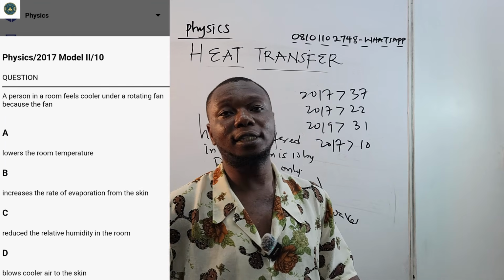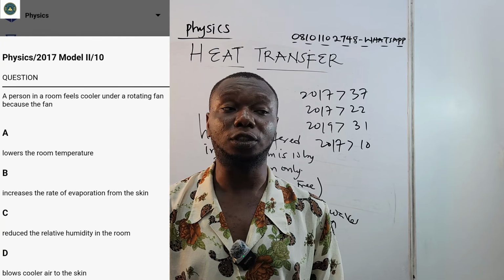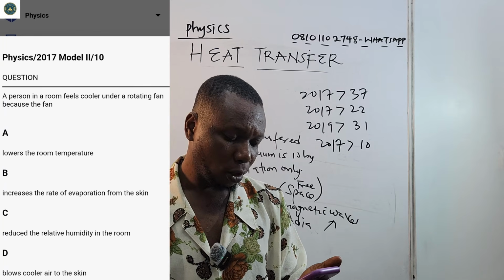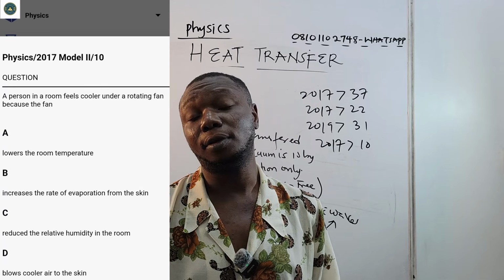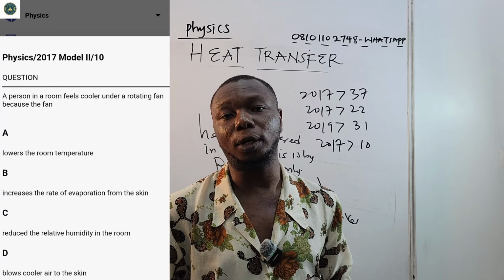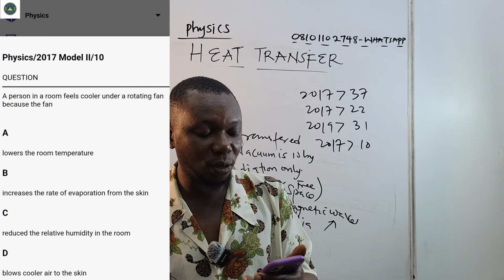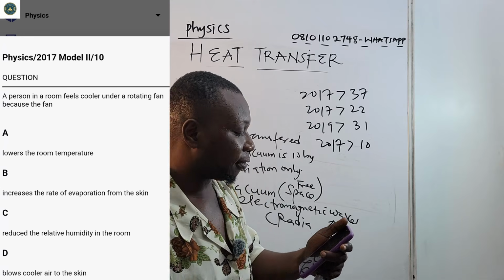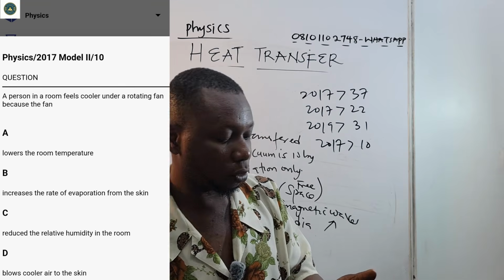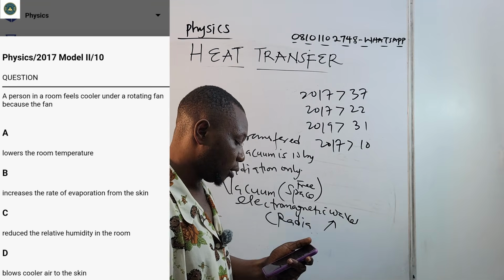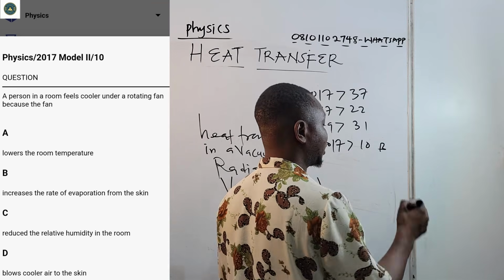So what happens is that it will increase the rate of evaporation, because evaporation causes cooling. The skin feels cooler as a result of evaporation from the surface. I've said that before. Evaporation causes cooling. So a person in a room feels cooler under a rotating fan because the fan increases the rate of evaporation from the skin. So the correct answer is B. All right, so 2017 JAMB number 10, correct answer is B.